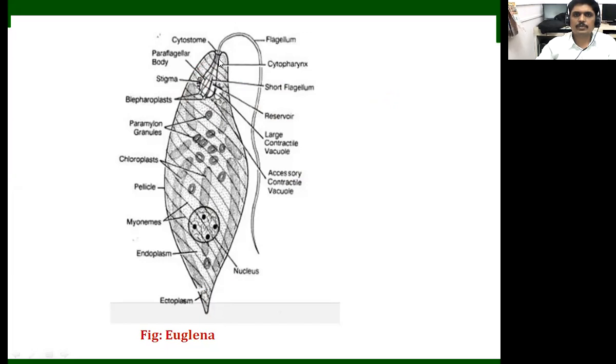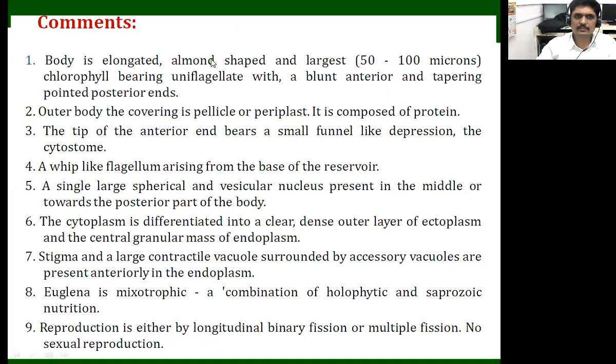Anteriorly we see the cytostome. Cyto means cell and stoma means mouth, so it is a cell-mouth-like structure with a funnel-like depression, and that's why we call it the cytostome.